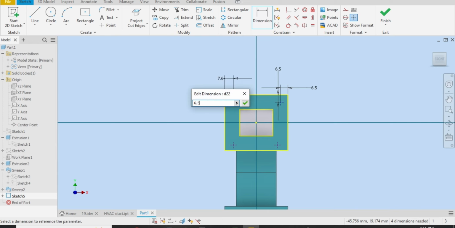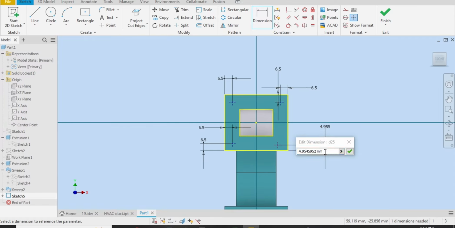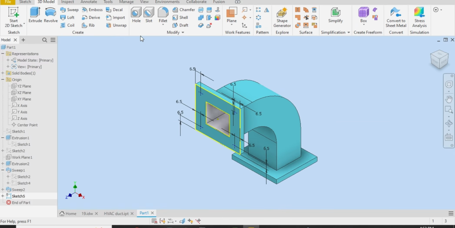It's better I dimension them all individually. 6.5, and also from this. Let me finish sketch. Select the hole feature in modify tab.